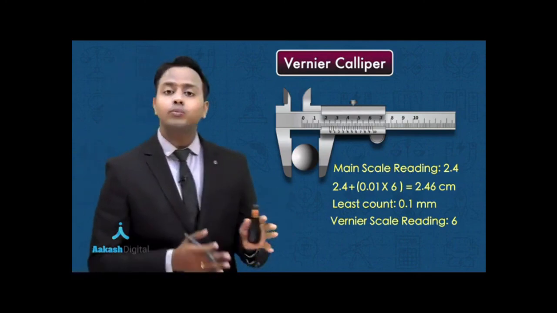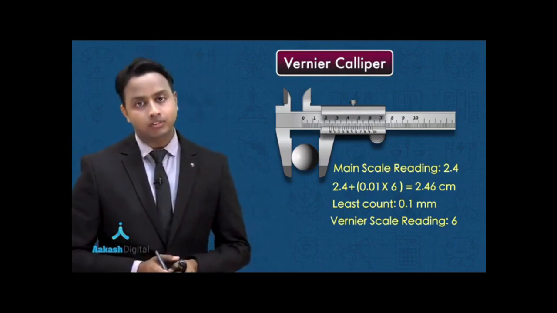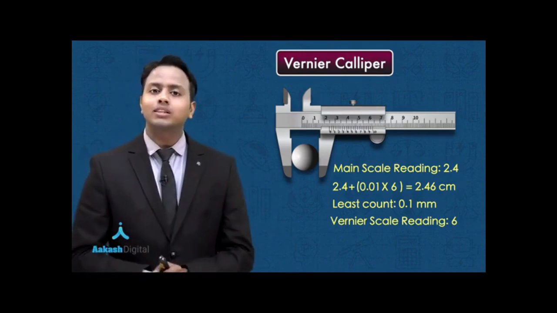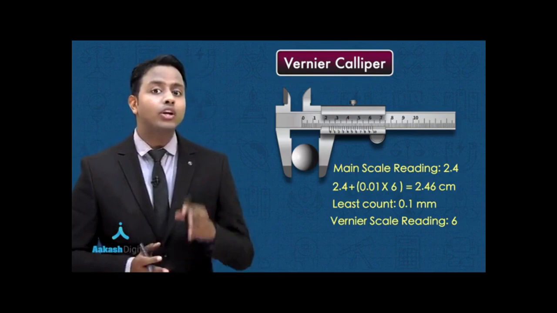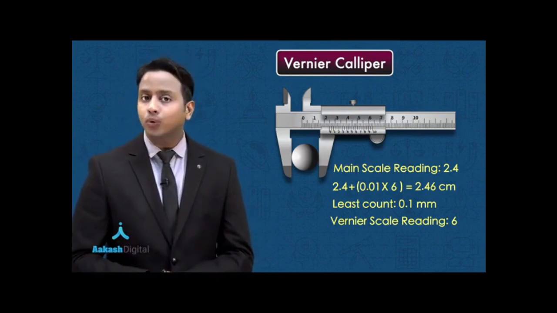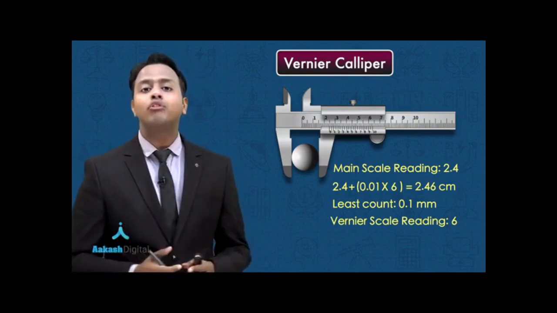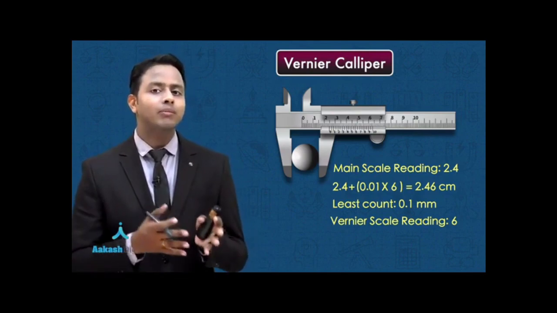Now, I hope the idea of a vernier caliper is very clear to you. So that's all in this segment. In the next segment, we are going to add to your knowledge a new device called the micrometer screw gauge, along with the measurement of more detailed quantities like time and mass.